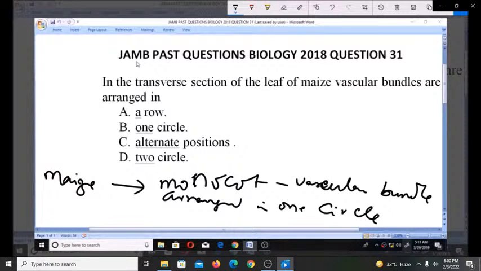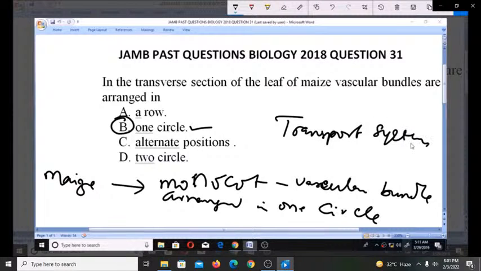That is the transverse section of the leaf of a maize. The vascular bundles are arranged in one cycle. So option number B is the right answer. This you can see under transport system in plants. If you check the transport system in plants, you'll be able to see this. So the right option is B.